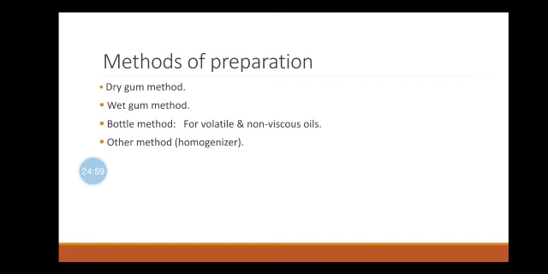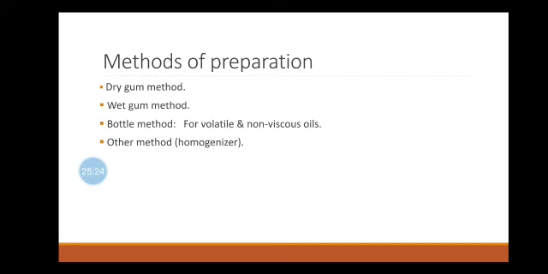Now the third method is the bottle method. The bottle method is used for the preparation of emulsion of volatile and other non-viscous oils. The proportion of oil, water and gum is 2:2:1. In this method, first we have to measure the required quantity of oil and transfer it into a large bottle. Add the required quantity of powdered gum acacia.